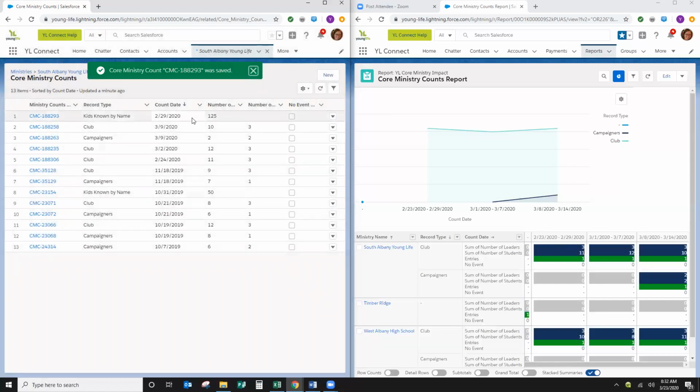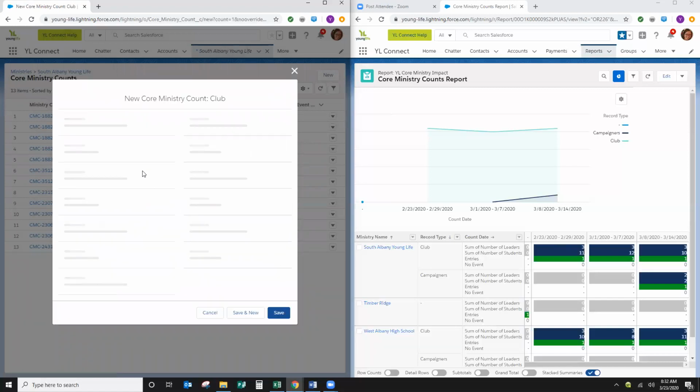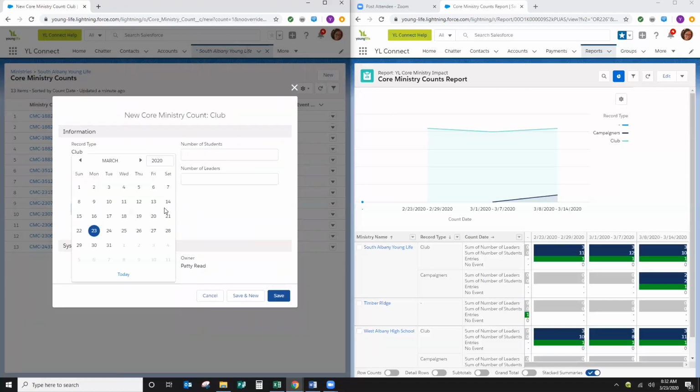So now your latest kids known by name will have been the end of February. And then your next kids known by name will need to be the end of March, and just get in the habit of having it be the last week of every month. Your club and campaigners looks great for last week. Today by 5, I'd love it if you can go in and make an entry for this week.